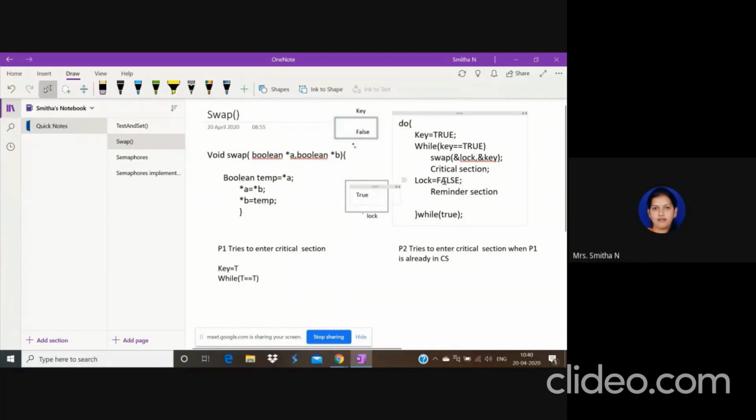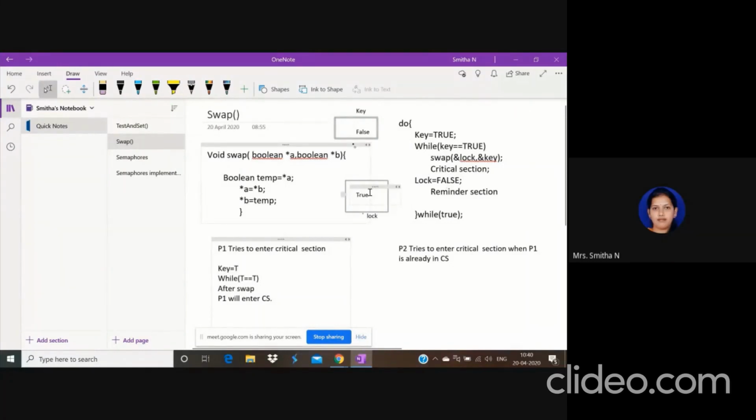After that, we go to the critical section. After swap, P1 will enter the critical section. After executing, it will exit from the critical section by setting the lock to false.